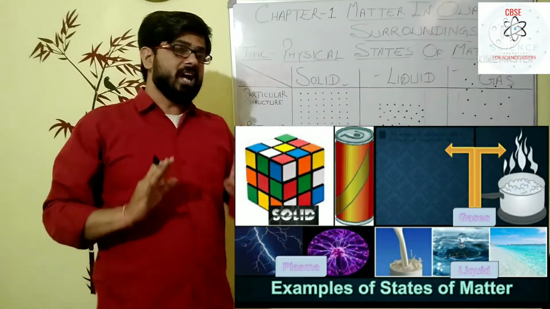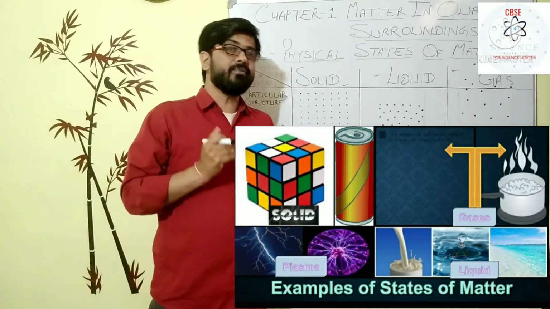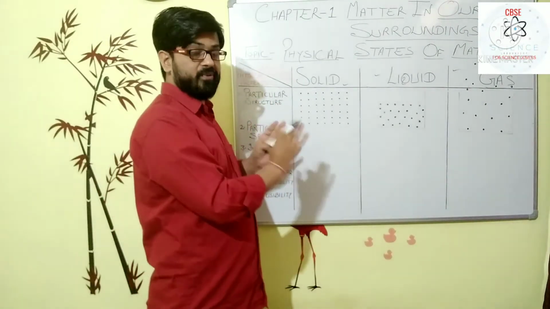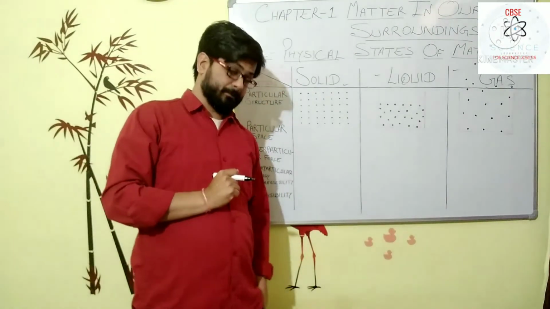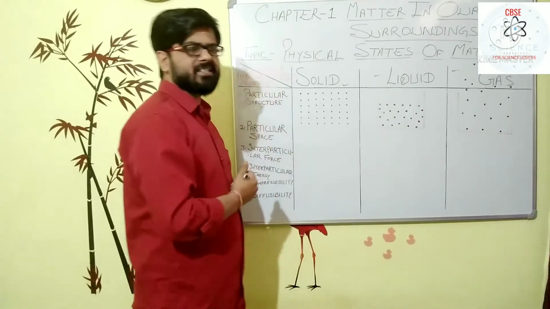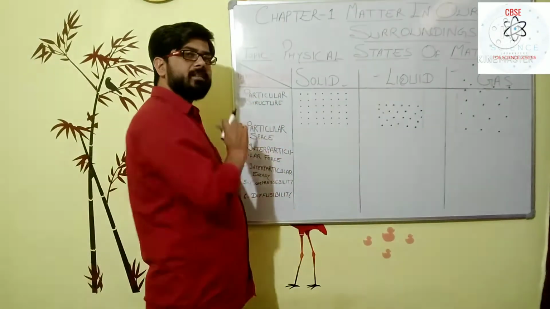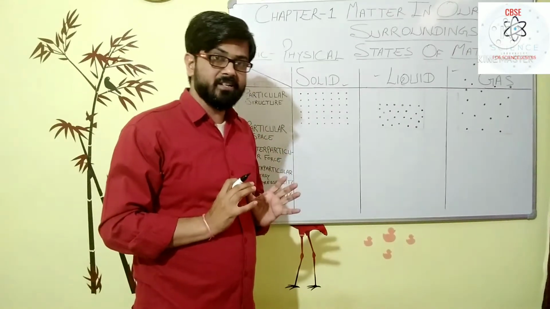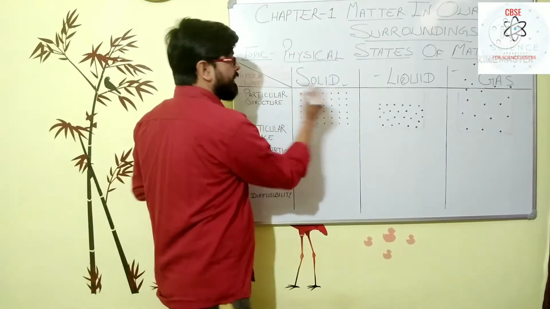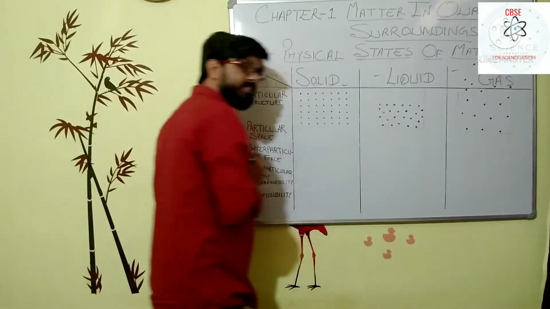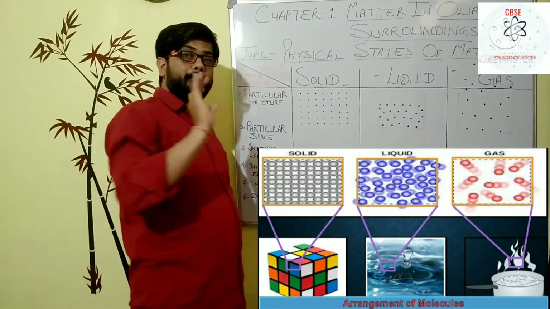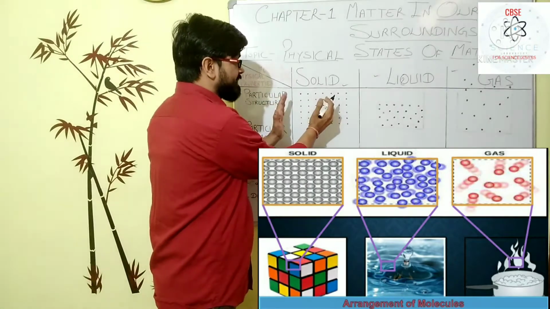So students, how do the different physical properties decide the physical state of matter? Let's discuss. If you see the particle arrangement in the solid, liquid and gaseous states, look at the structure in the solid state.